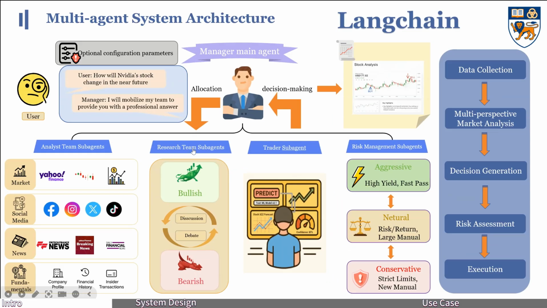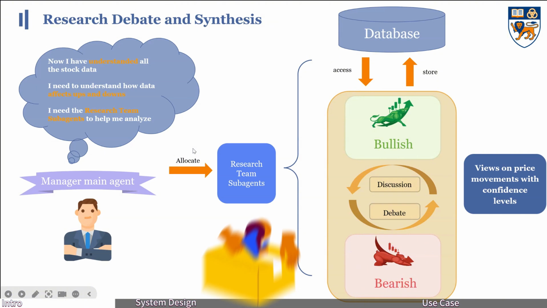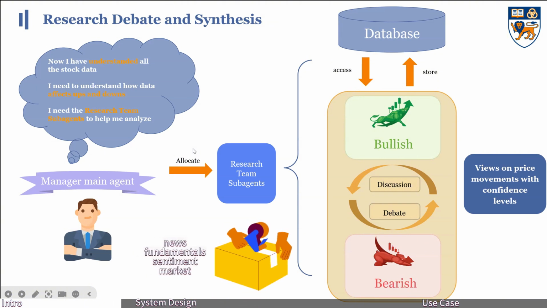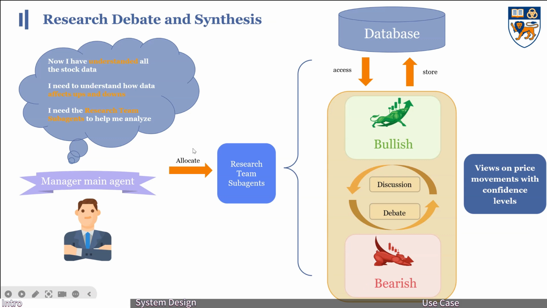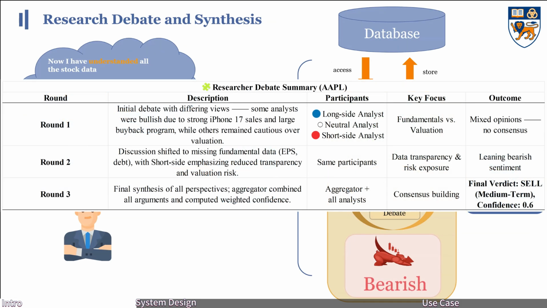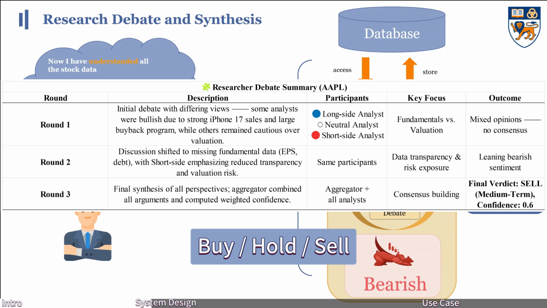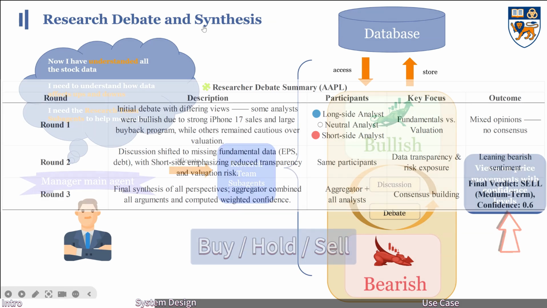Next, the researcher agents take the analyst outputs and package them as structured research inputs. Once data from all 4 perspectives, news, fundamentals, sentiment, and market, are ready, the system launches multi-round debates between bullish and bearish researchers. Each round is recorded in a debate history, and finally, the moderate debate tool summarizes the discussion and provides an overall recommendation: buy, hold, or sell, based on risk preference and holding period.